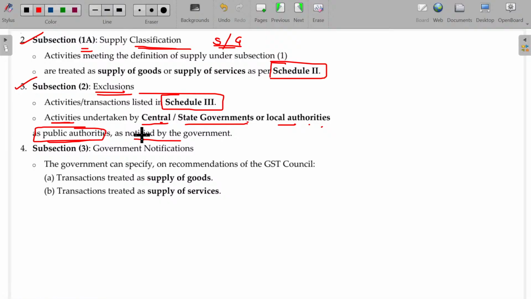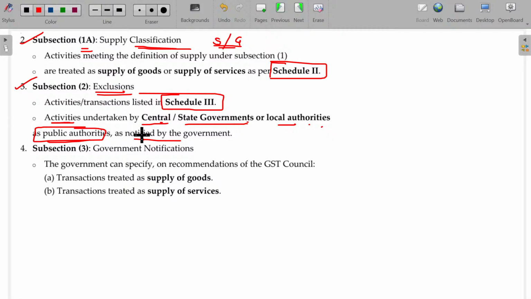Okay. So what is called a public authority? Police protection. Who can give? Suppose you say, sir, I have 100 rowdies with me, with that I will give the protection. You don't have the authority to have 10 or 100 rowdies with you, so automatically you are not the public authority for that. If these things are done as a public authority by the central government, state government and local authority, for those services GST will not be applicable. You understand?